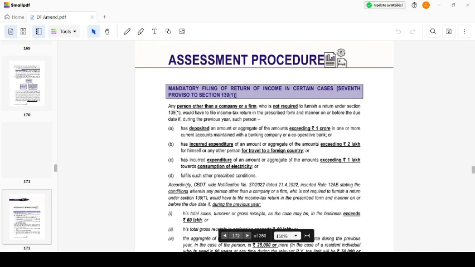In this video, let's discuss the amendments in the area of assessment procedure. Okay, let's begin without any further delay. Mandatory filing of return of income in certain cases.